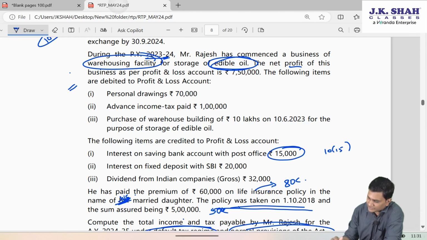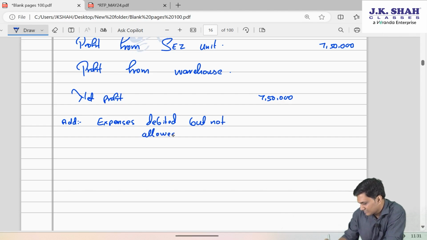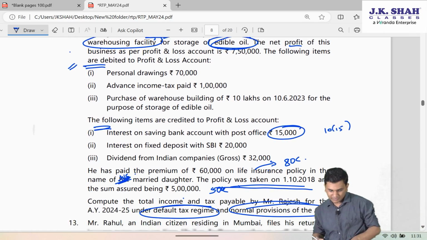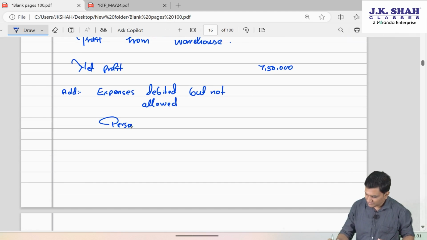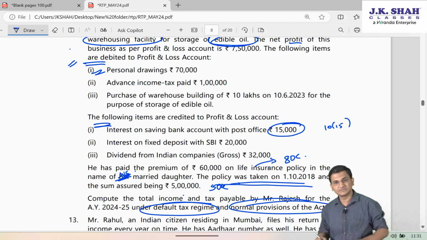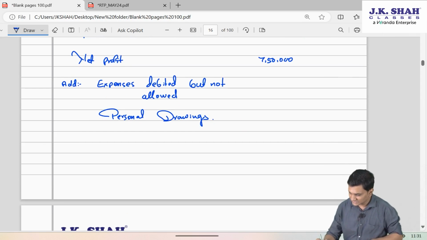Friends, since they have given us the net profit directly, as this net profit is after debiting some items and crediting some items, we will have to follow the indirect method to calculate the business income, wherein we will add back all those expenses which are debited but they are not allowed. Like personal drawings. Drawings are not considered as a business expenditure, because if drawings are considered as business expenditure, then sir, your taxable business income will always be zero, because you will say I earn 10 lakh, I draw 10 lakh. So sorry sir, drawings are not considered as business expenditure.